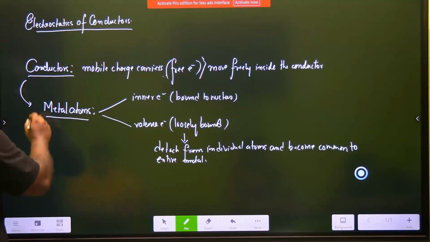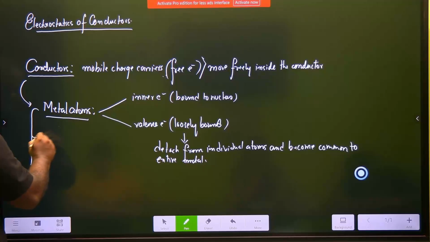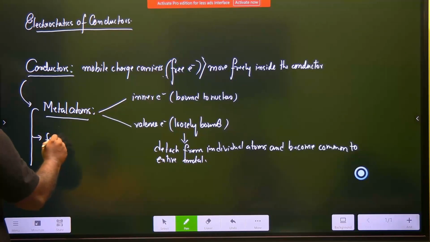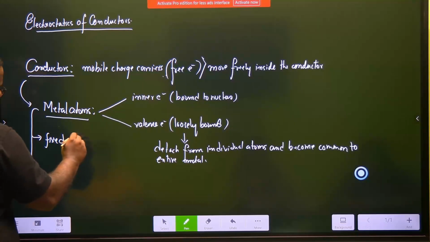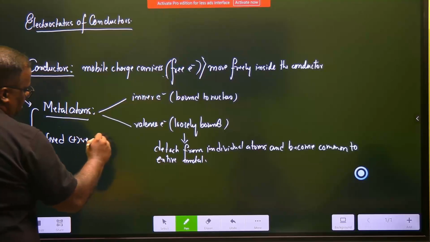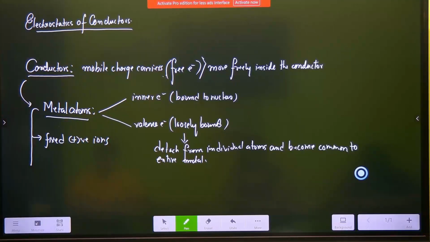So if I look at it, metal atoms have got fixed positive ions. How do you say fixed positive ions? There were atoms whose valence electrons have now detached. If the valence electrons have detached, then the metal has fixed positive ions.